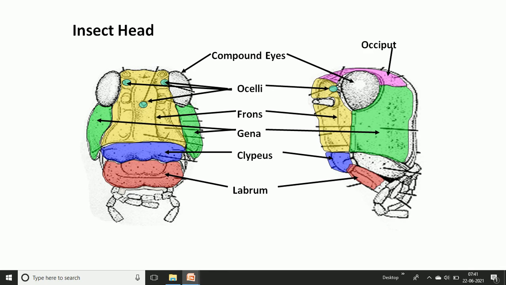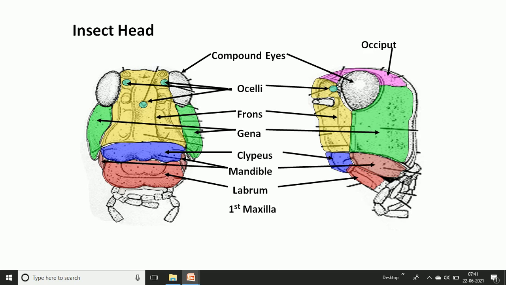Then the next part is the mandibles. On the lateral side of the clypeus, one specific part is attached. The clypeus and the labrum are covered by a small part, and this part is known as the mandibles. These mandibles are paired in form. We can look at the pictures. On the lateral side, we get the region of the mandibles, the paired forms, and the denticulate part.